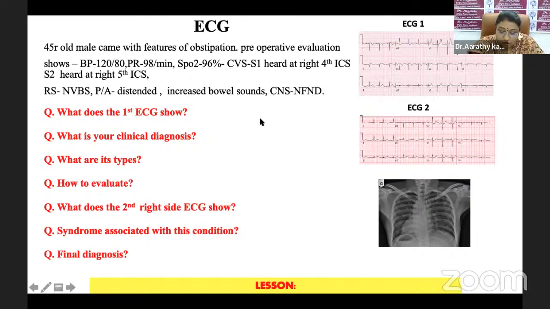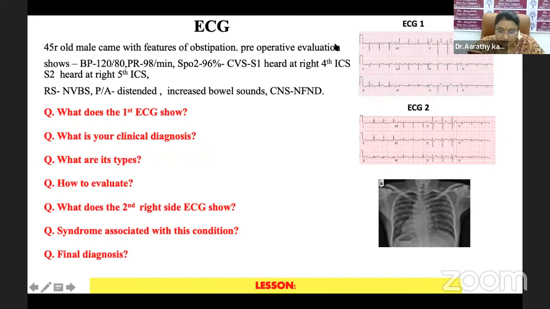With this, what will be your clinical diagnosis you can think of? And what are its types? How will you further evaluate this patient? Another second right side ECG was also taken for the patient, which is shown here.